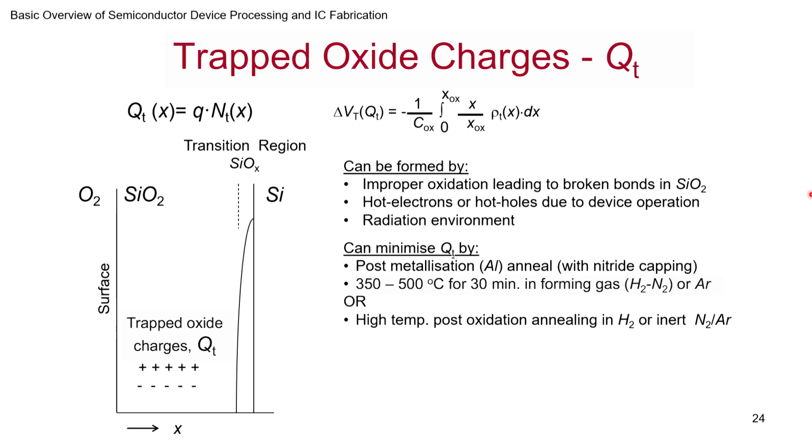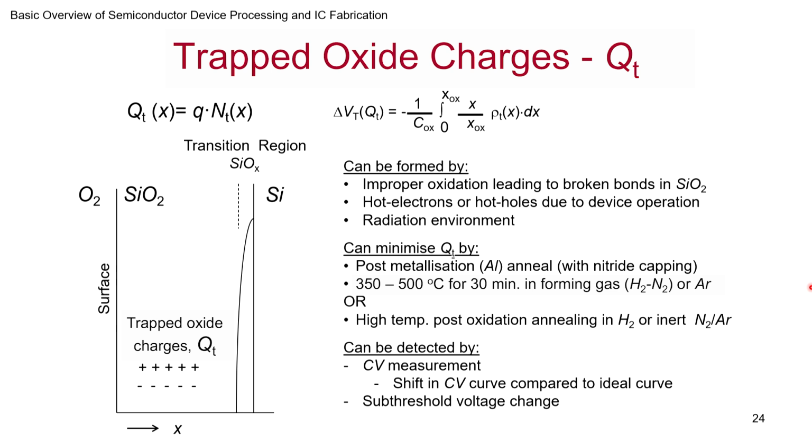How do you minimize it? Once the process is done, similar to what we did in the earlier case for DIT, post metallization anneal with nitride capping in the forming gas, which was very similar to the other one. This also helps for oxide trap charges. Another thing you can do is take it to very high temperatures and do annealing in H2 and inert gas. Again, the same thing as what we did for DIT. Essentially, those traps that are present, you want to satiate them with something more benign, which doesn't cause any charge there.